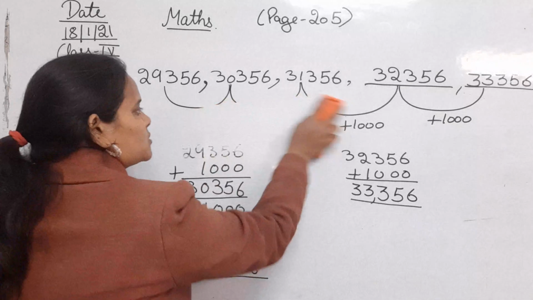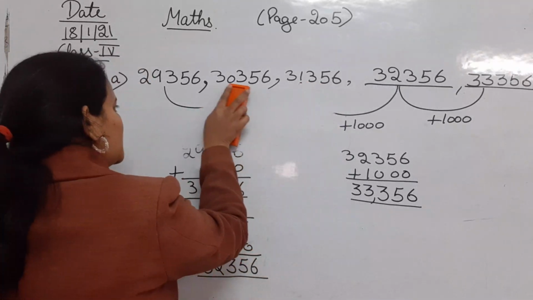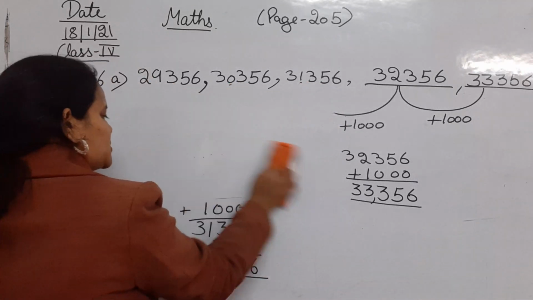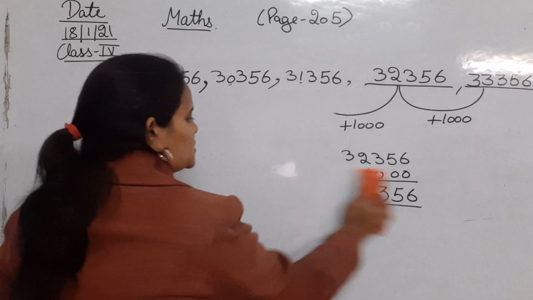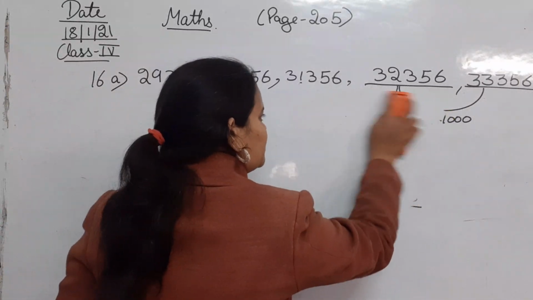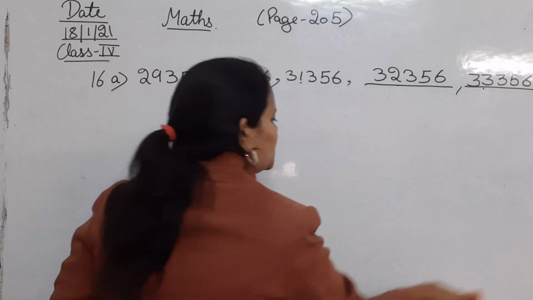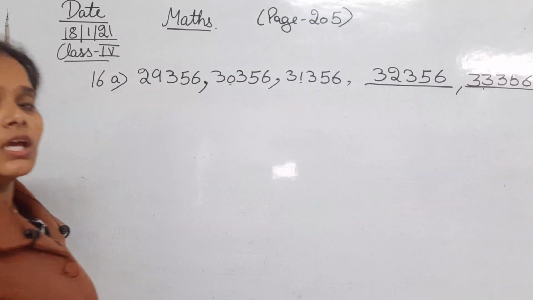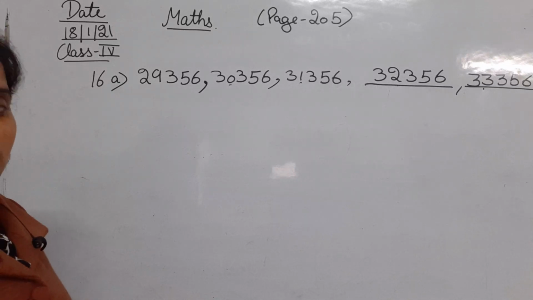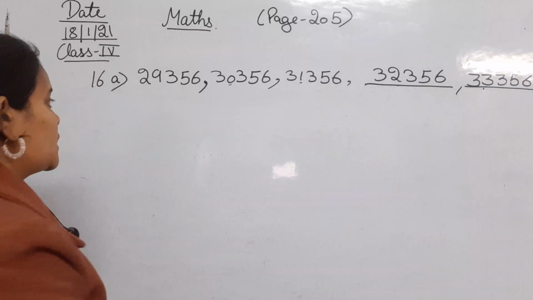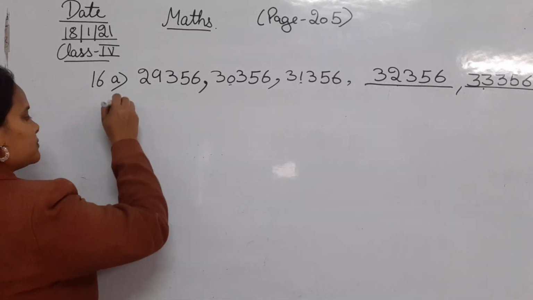So this also, if you want you can show, or if you don't want then you can just erase it. Okay, so this is the pattern. In this sum we have followed the pattern of adding 1000 at every step. हमने हर step पे we have just added 1000. Clear? Moving to the B part.